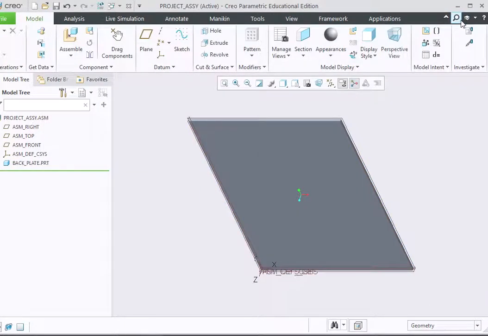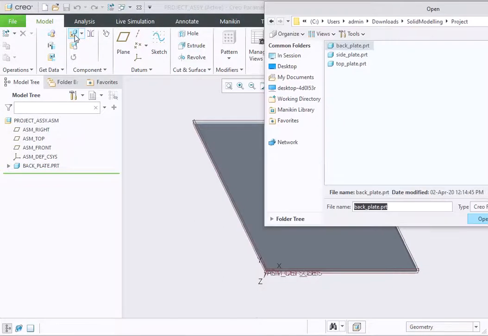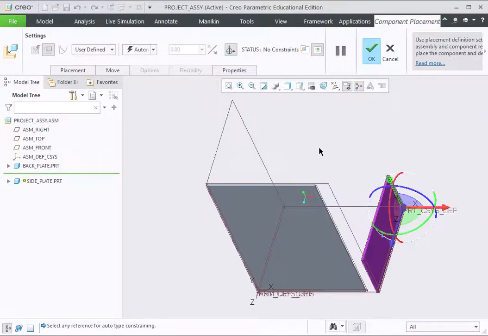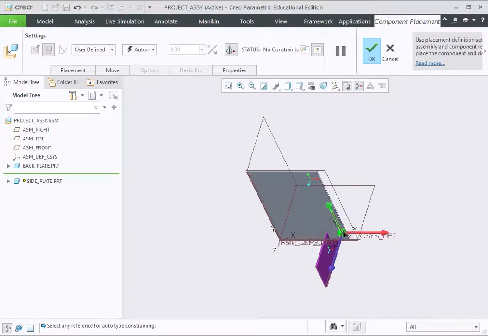Now, in order to make the other two parts available, I'm going to have to go and pause for a second. So next, we might want to put in, say, a side panel. So we want to insert, assemble a side plate, open, and now we have all the options we'd ever want to move this around. So let's just drag it roughly to where we think we might like it.